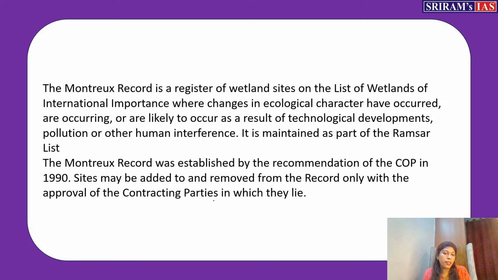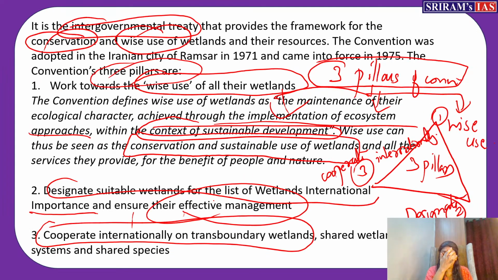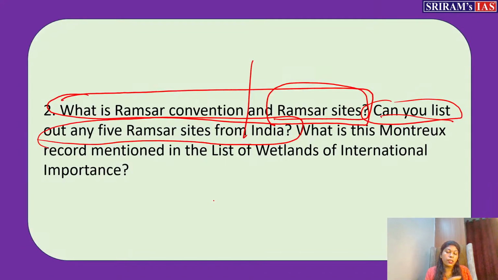We'll remove that from the Montreux record. This way they brought the Montreux record. And in India, there are two sites which have been added to the Montreux record at present. One is Loktak Lake, another one is Keoladeo Ghana National Park of Rajasthan. You can also additionally write it: when you are writing about the Montreux record, you can write that India, as of now, has Loktak Lake and Keoladeo Ghana National Park of Rajasthan remaining in the Montreux record.